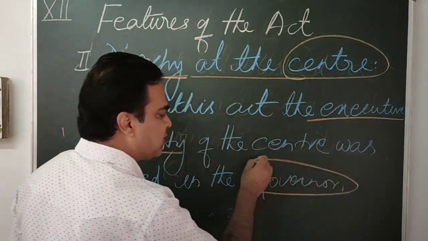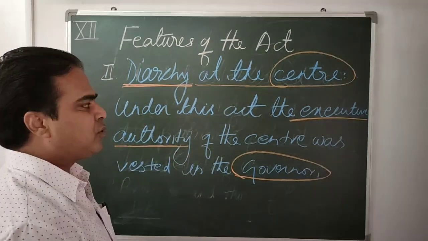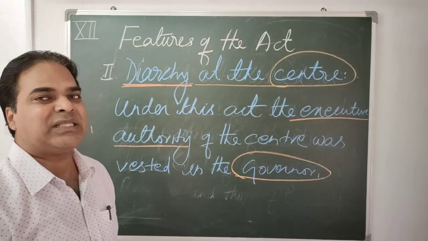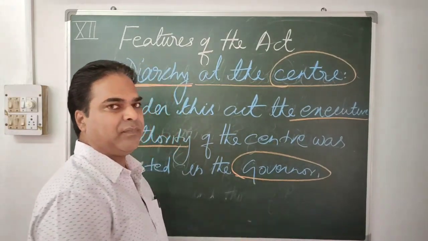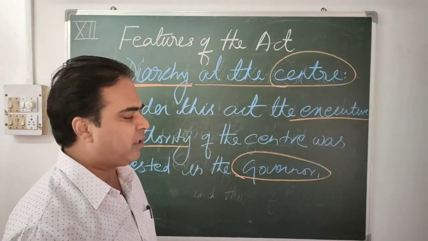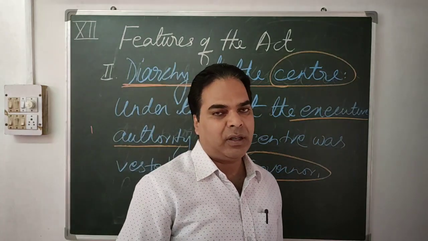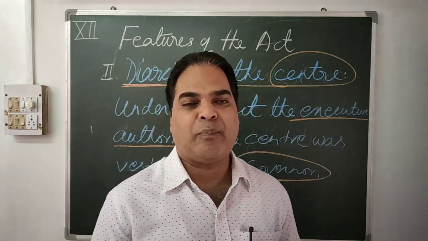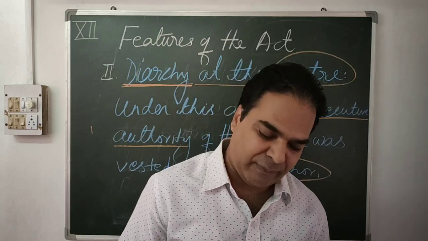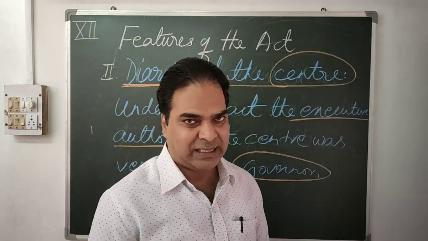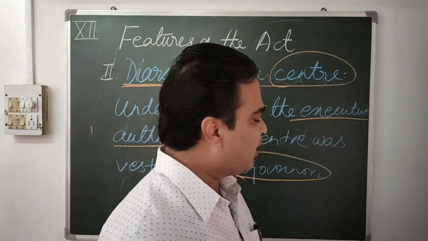So who was the center of power? The governor. Executive authority was in the hand of the governor, and the governor was appointed by the British government. The governor was not elected, he was appointed by the British government.